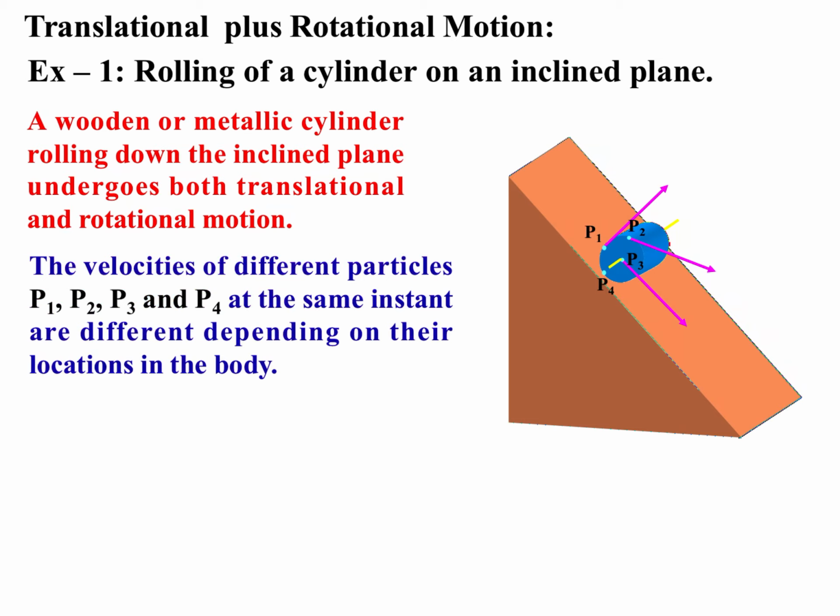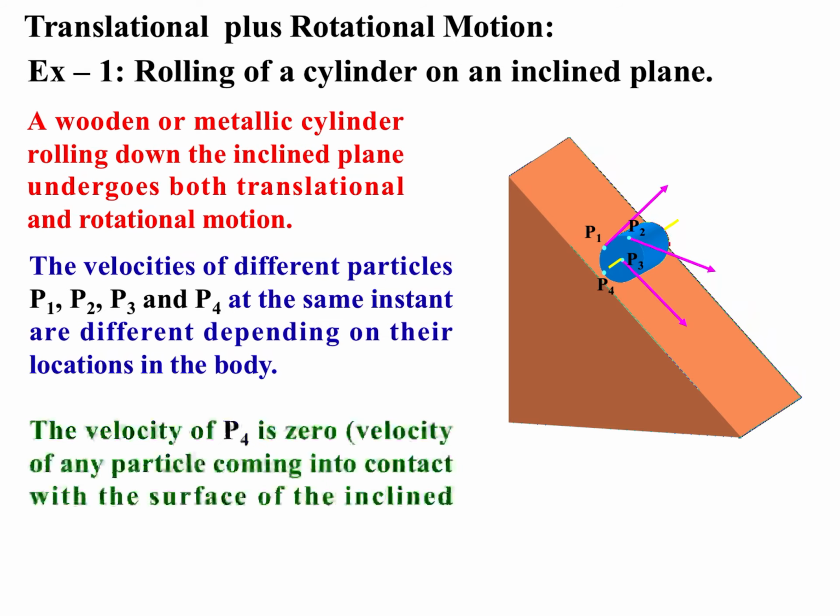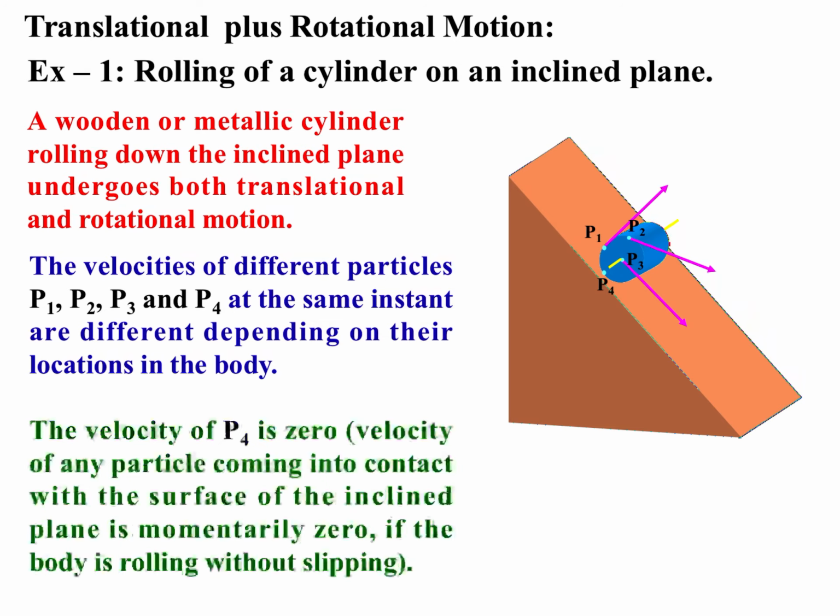So all the particles are having different velocities. Okay, the velocity of P4 is 0 as P4 is just touching the surface. So velocity of P4 is 0.